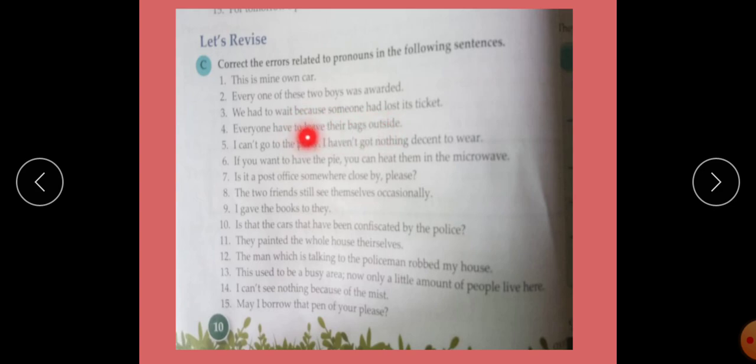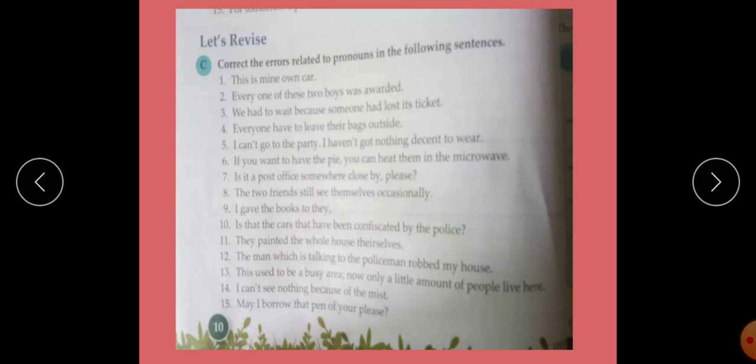Here you have to write his ticket. Next, everyone have to leave their bags outside. Here you have to write has. Everyone has to leave their bags outside.